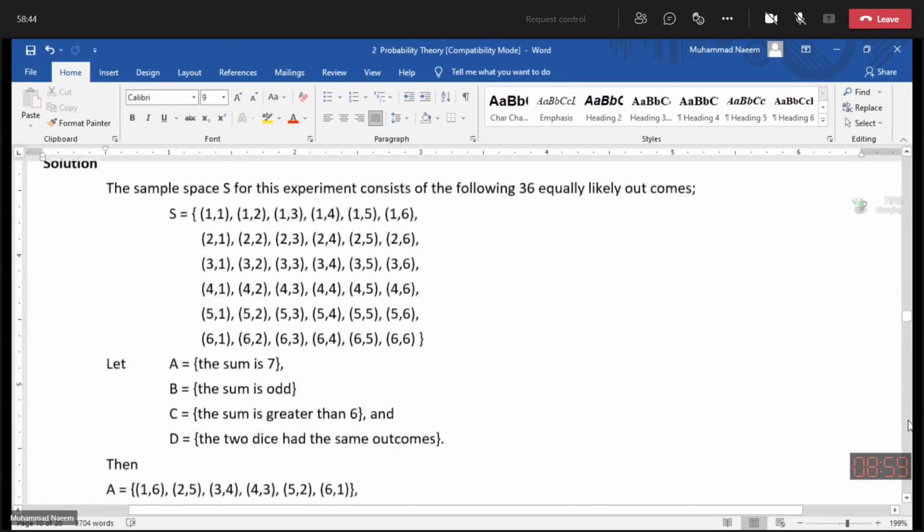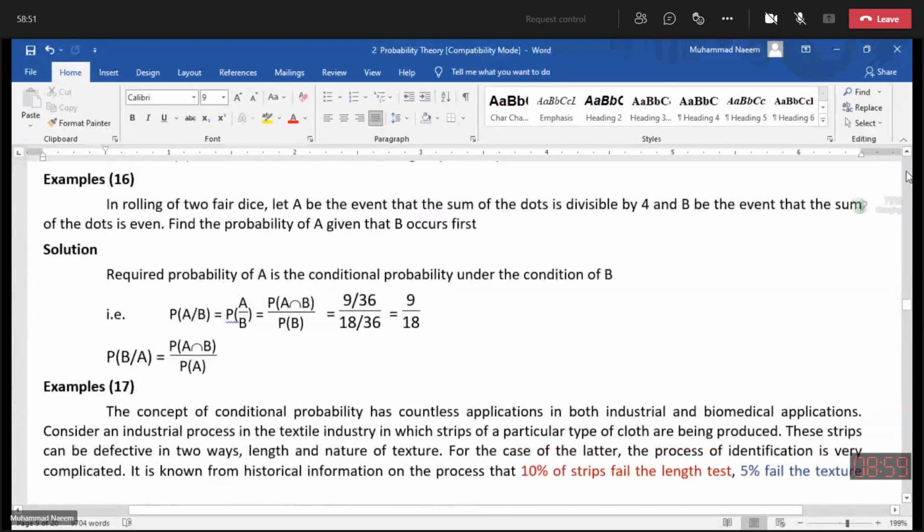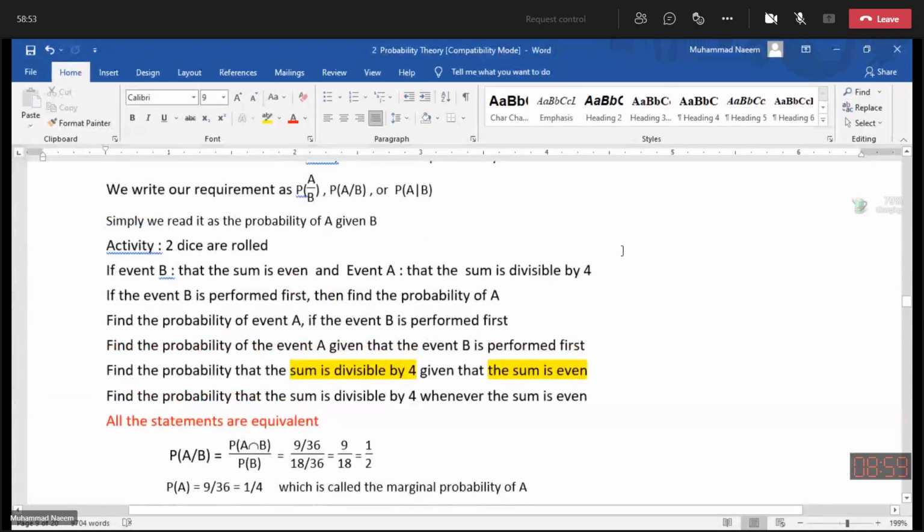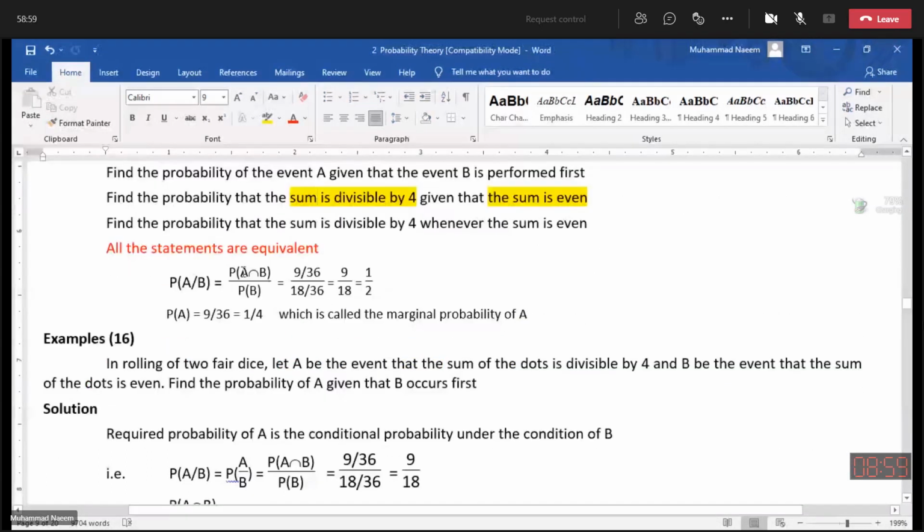Similarly, in this example, we calculated the conditional probability of A, which is equal to 1 by 2.